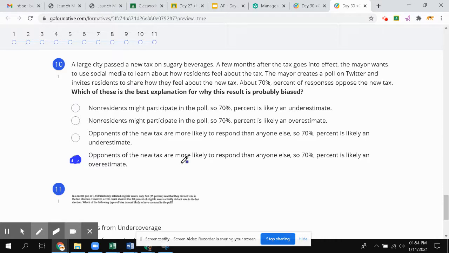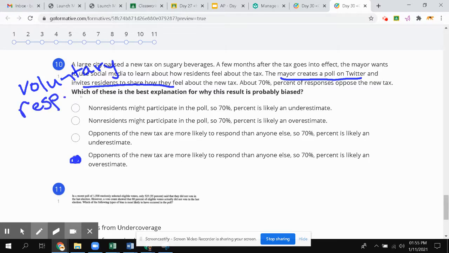So why is D the answer? Well, what kind of sample is this? The mayor creates a poll on Twitter and invites residents to share how they feel. So how are people interacting with this survey? They are volunteering. So this is a voluntary response sample. Okay. And what kind of bias does that create?